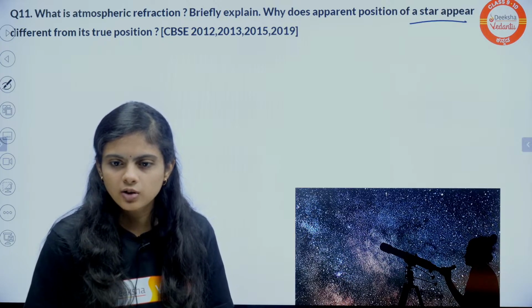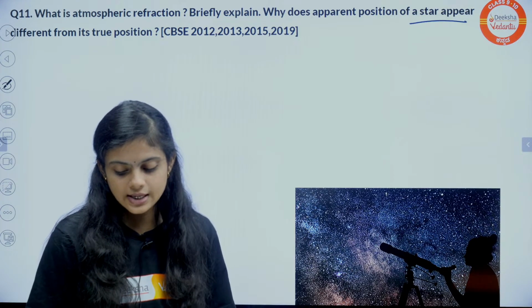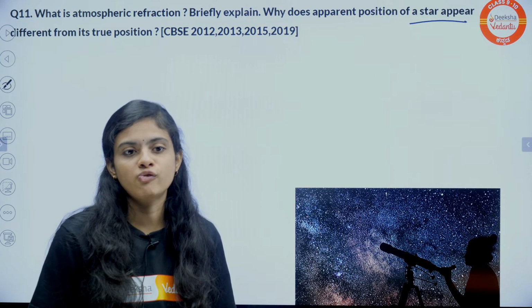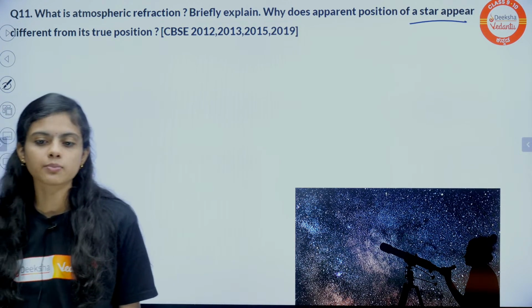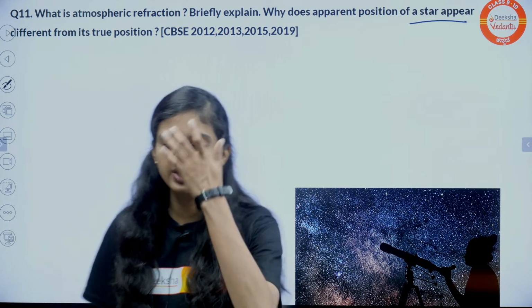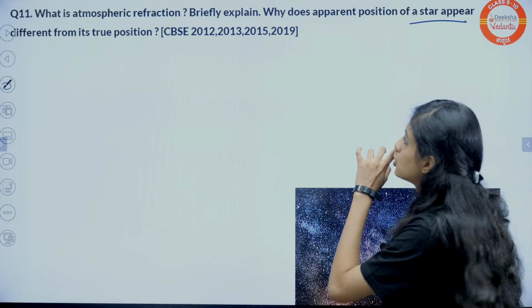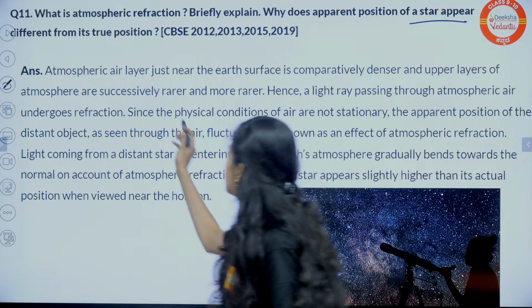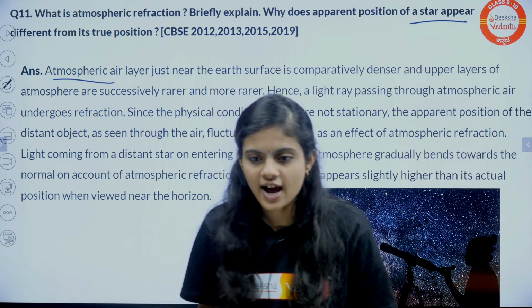Yeah, in myopia, size of eyeball increases. Yes, in hypermetropia, it is reduced. Yes, exactly. Due to atmospheric refraction. Yes, stars twinkle due to atmospheric refraction. And what is atmospheric refraction? Briefly explain why does this apparent position of star appear instead of true position. It is because of atmospheric refraction.